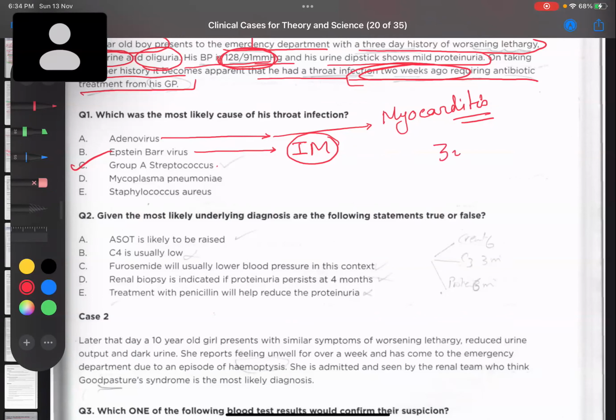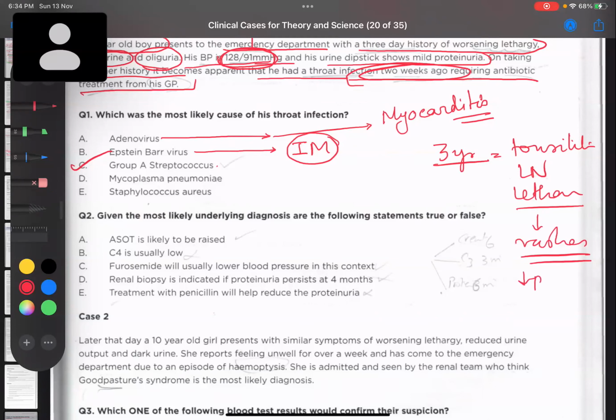A child about 3 years old comes to you with tonsillitis, and there is also lymphadenopathy, and the child is very lethargic. He has developed some rashes, and on blood investigation you see platelets are very low. What is your diagnosis? They have given you the options of ALL and infectious mononucleosis. If it is a case of ALL, apart from tonsillitis, the child will have other features: pancytopenia, anemia, thrombocytopenia, increased blast cells, frequent respiratory tract infections, limping, testicular swelling, lethargy.